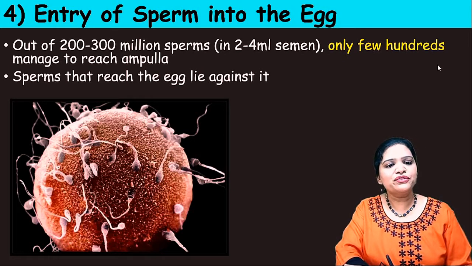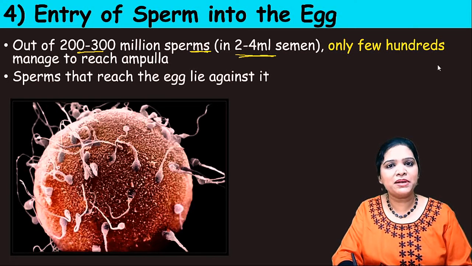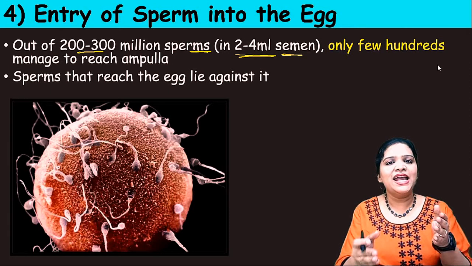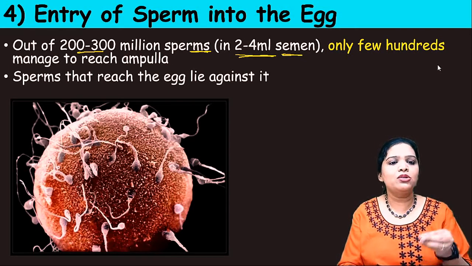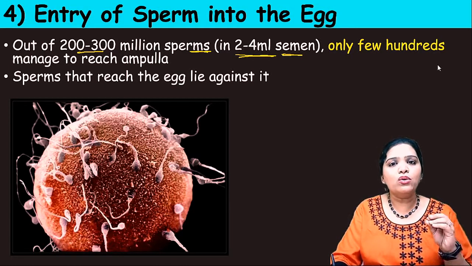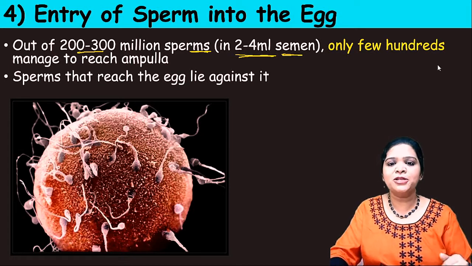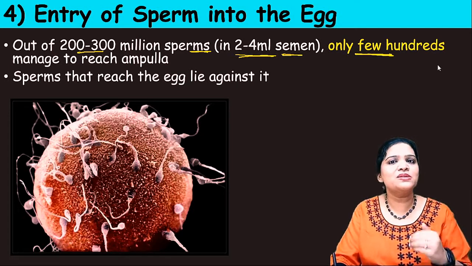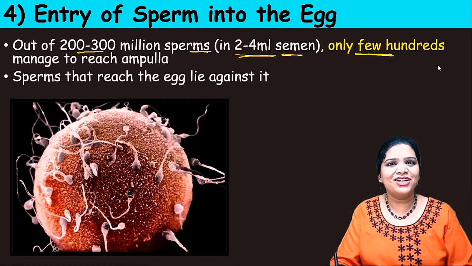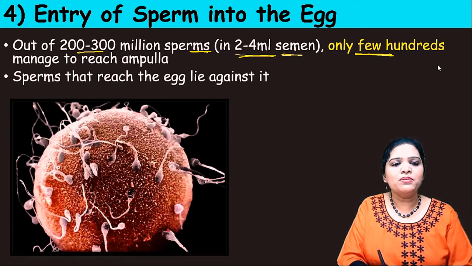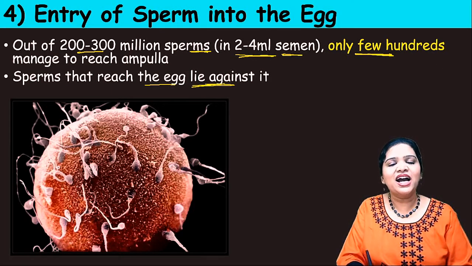In 2 to 4 ml of semen ejaculated during one sexual intercourse, almost 200 to 300 million sperm are present. Out of those sperm which started their race in the vaginal region, only a few hundred successfully reach the ampullary junction. Once they meet the egg, the sperm reach the egg and lie against it.